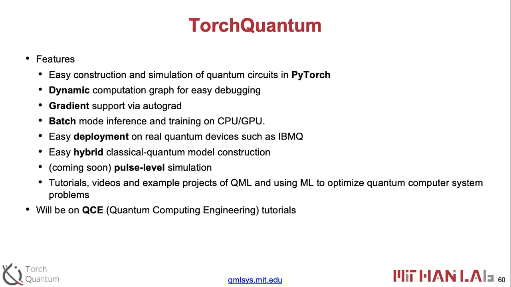And the third point is the gradient support. If we want to do variational circuits, many times we want to obtain the gradients. So we use the PyTorch native autograd support, and after specifying the loss function, we can obtain all the gradients in the middle. And during training, we can leverage all the optimizers, those fancy ones like Adam optimizers. Those are very much off the shelf in the PyTorch framework.